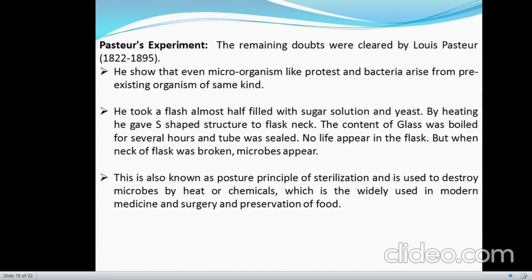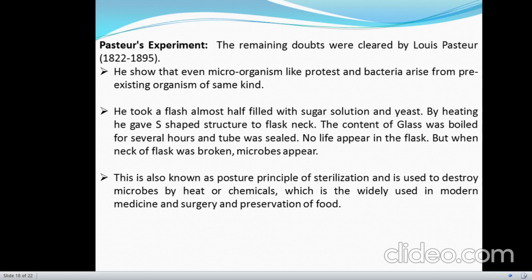The content of the flask was boiled for several hours to kill all the yeast or microbes present within. No life appeared in the flask, but when he broke the neck of the flask, some microbes appeared. This proved that after neck breakage, some air entered the flask carrying microbes, which germinated when they found proper conditions like food and moisture.